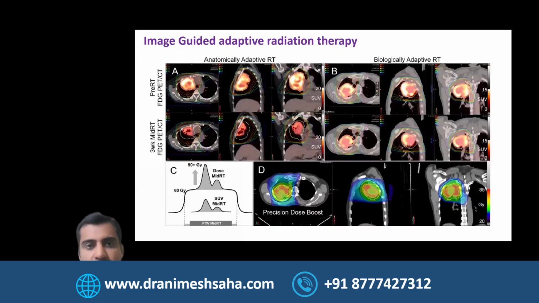And just to give you a little bit of visual presentation of this, we can either take an approach where we do anatomical adaptive radiotherapy or biological adaptive radiotherapy, and I'll come to that in more detail. But it does give you an idea that if you can have a better way of targeting the tumor with better dose distribution, respecting your OAR, the higher the dose you get to the tumor, hopefully you should get better results.